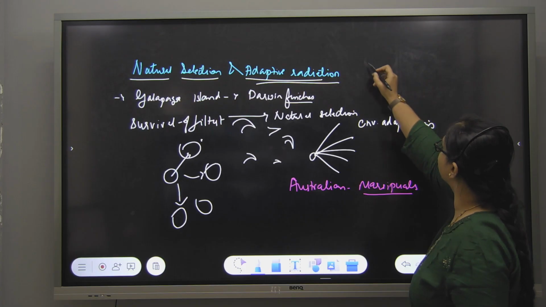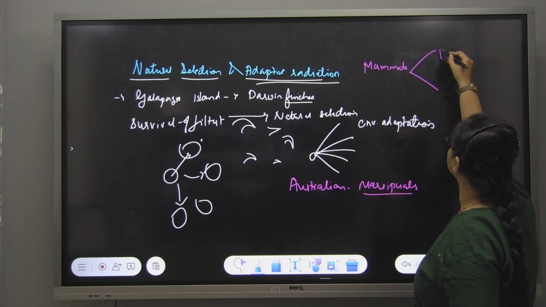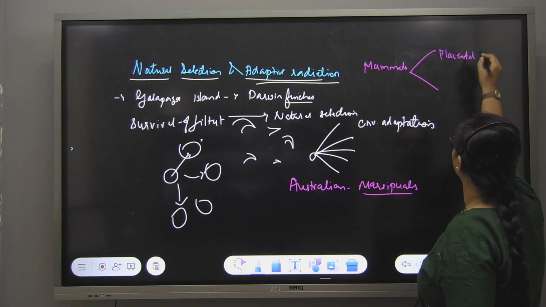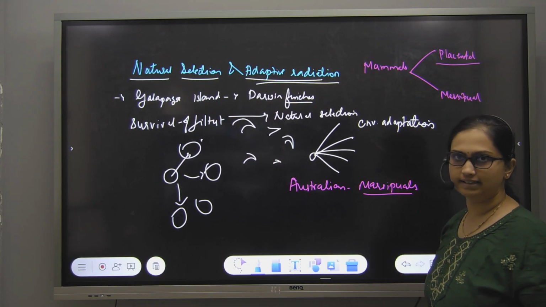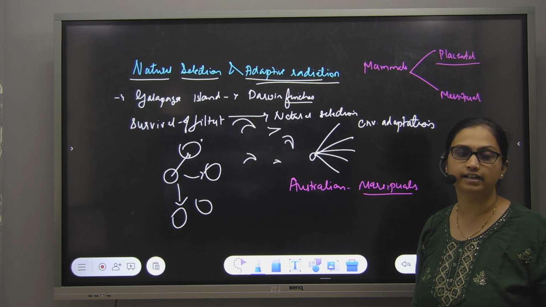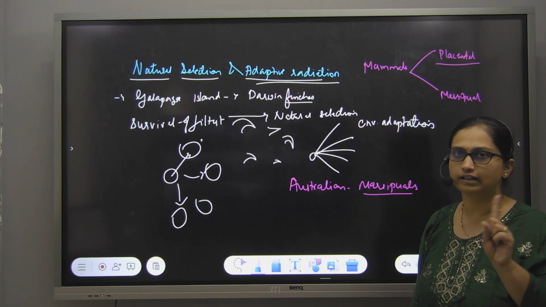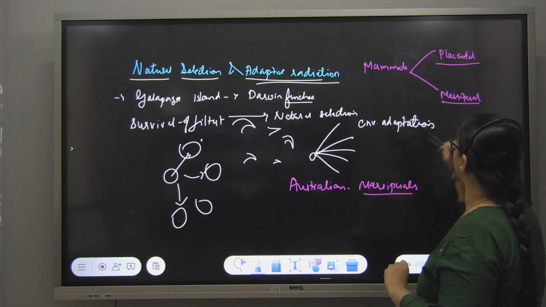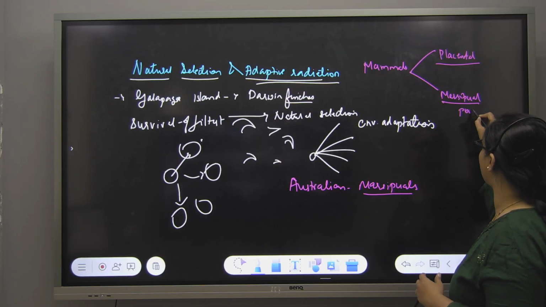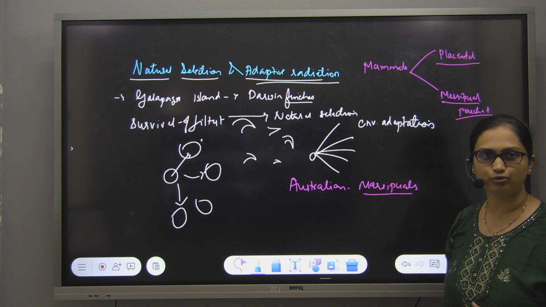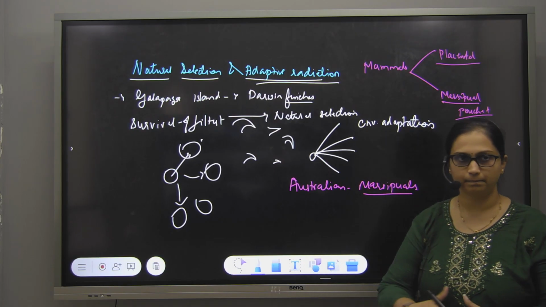See, there are two types of mammals. This is basic. One is placental, one is marsupial. Pouch animals. Placental means the organism that nourishes the young one. You are in PU II, you know what is placenta, right? I'll not tell what is placenta now. And second one, marsupial means pouched, where the young one is nourished or taken care of in a pouch structure, like the kangaroo. In the kangaroo, you must have seen there is a pouch structure.